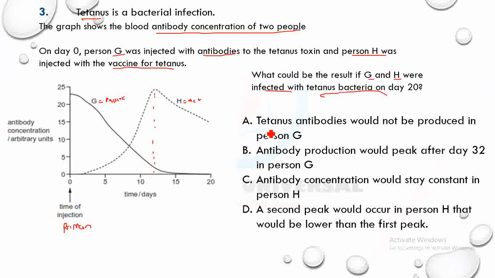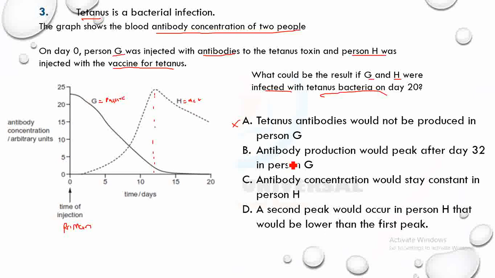Okay, let's go to the options. Option A: tetanus antibodies would not be produced in person G. Of course it will be produced, just like it was produced in person H when the tetanus injection was given to person H.